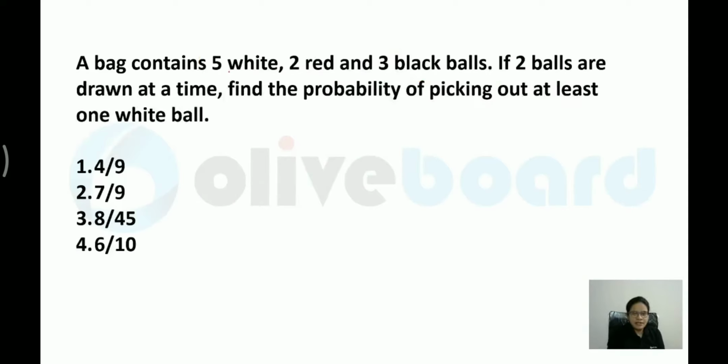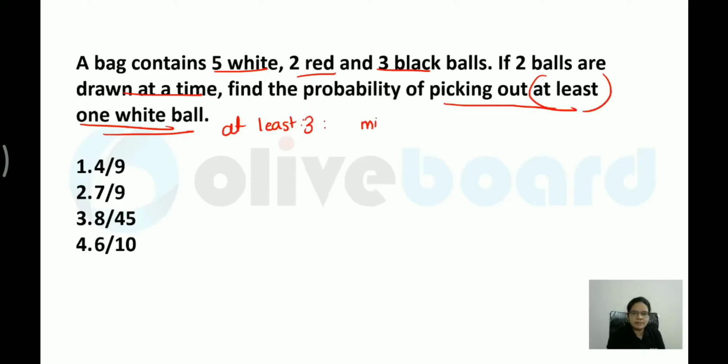A bag contains 5 white, 2 red and 3 black balls. 2 balls are drawn at a time. Find the probability of picking up at least one white ball. Now this is an important concept. When I am saying at least any value, that means minimum value. For example, at least 3 means minimum 3, or I can say greater than or equal to 3. So any value including 3. I have to take 3, 4, 5, all possibilities I have to consider.